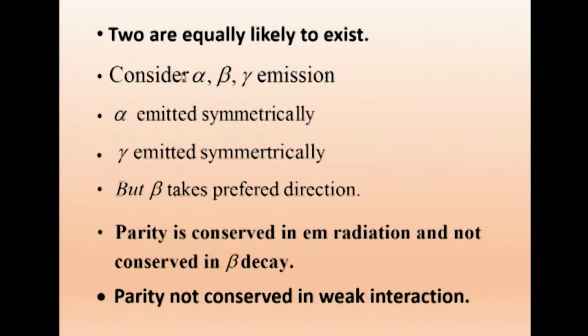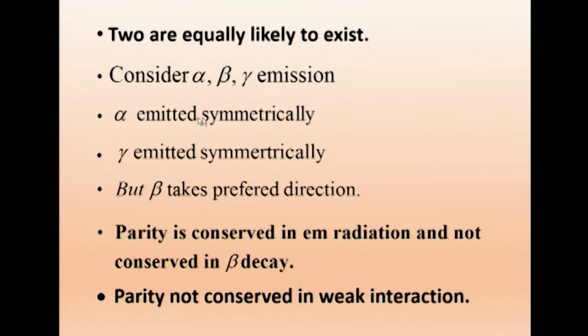Now consider nuclear radiations: alpha, beta and gamma emission. These are the basic natural emitters, the particles emitted in nature from a nucleus. Alpha is emitted symmetrically. Suppose I have a source of alpha particles and detectors everywhere; you will find that particles are emitted in this direction, that direction, everywhere. Wherever you put the detector, you will be able to see the alpha particles. Similarly, gamma is also emitted in all directions symmetrically.